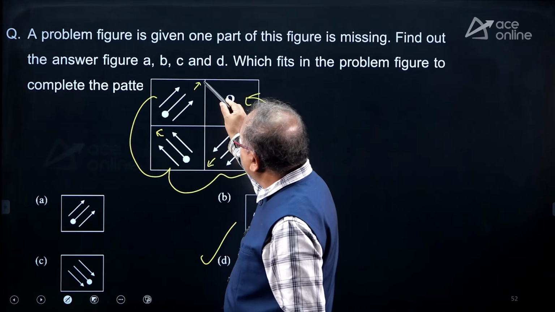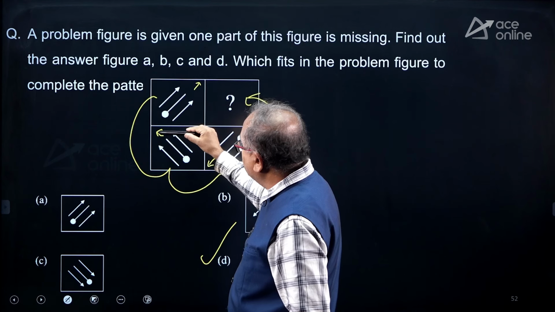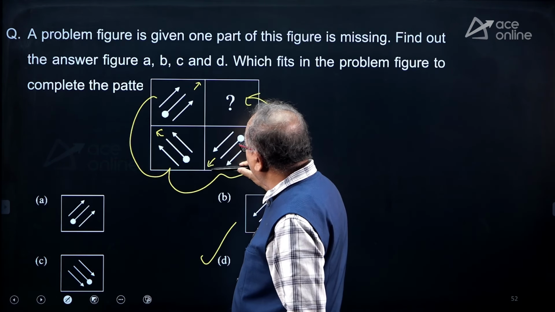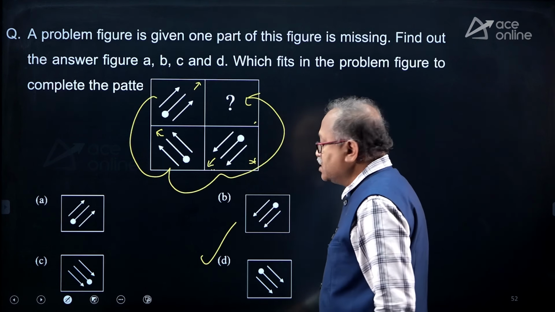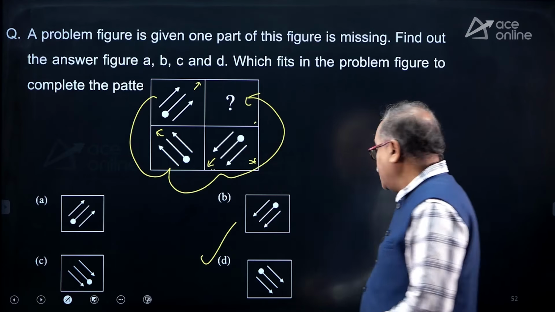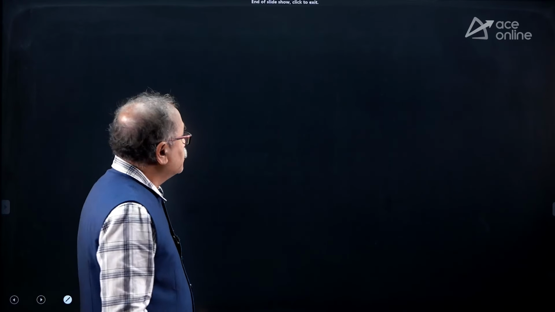From here it comes over here. That's right, from here it comes over here. From here it should come over here. In that case, option D. So it's a very simple observation.